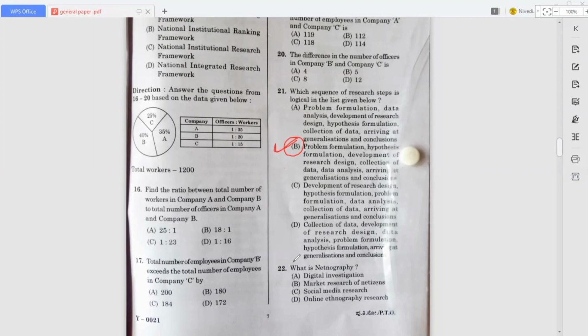So now move on to the next question. What is ethnography? Okay, so here ethnography is nothing but online ethnography research. Okay, ethnography is nothing but what? It is nothing but online ethnography research. Okay, so now move on to the next question. It is 23rd.